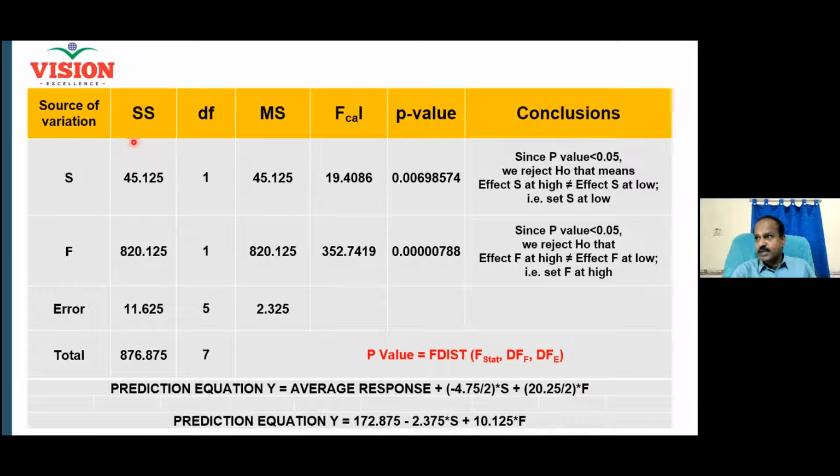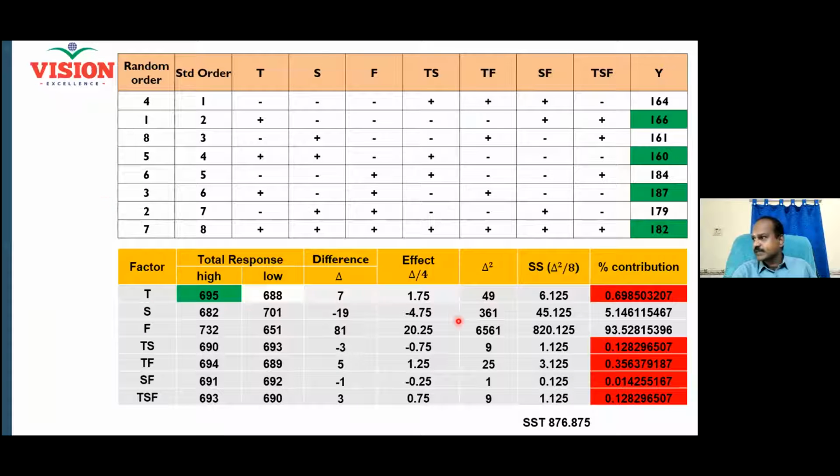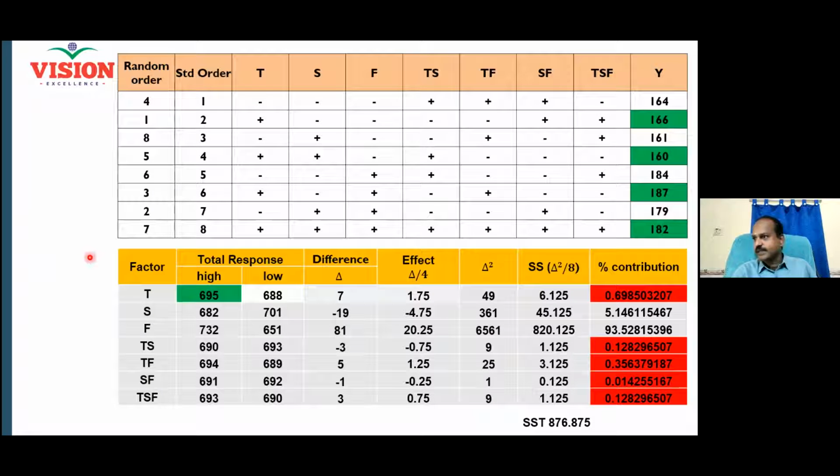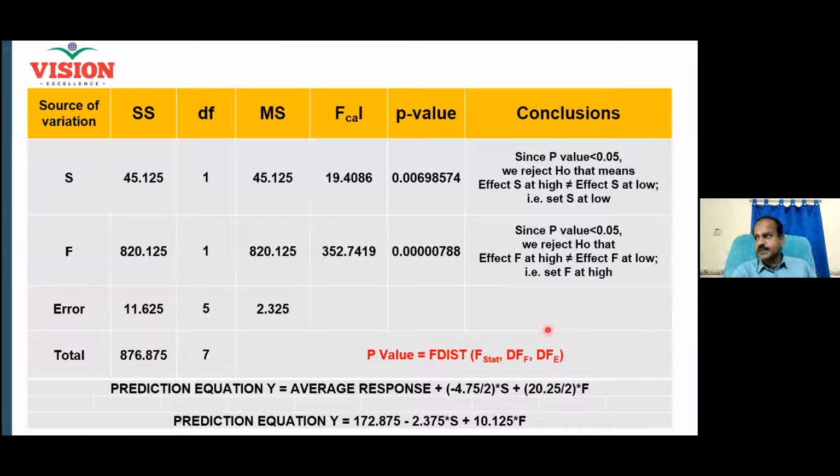The sum of squares for the factor S is how much? For the factor S, what is the sum of squares you have? 45. That 45 is written here. Then for F, what is the sum of square? 820. That 820 comes here. Now, 876 is this much.